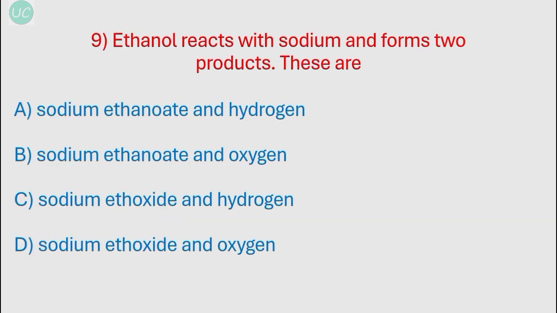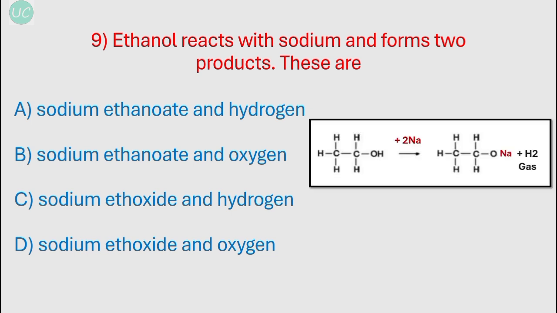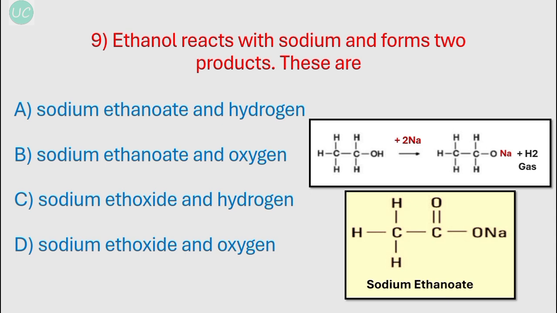Okay, our next question is, ethanol reacts with sodium and forms two products. These are... so first let's look at the reaction. Now ethanol reacts with sodium and forms sodium ethoxide and hydrogen gas. Now students get confused between sodium ethoxide and sodium ethanoate. So the given figure on the right hand side is of sodium ethoxide, and sodium ethanoate looks like this, with the carbonyl group, that is C double bond O, attached to ONa at the end of the chain.